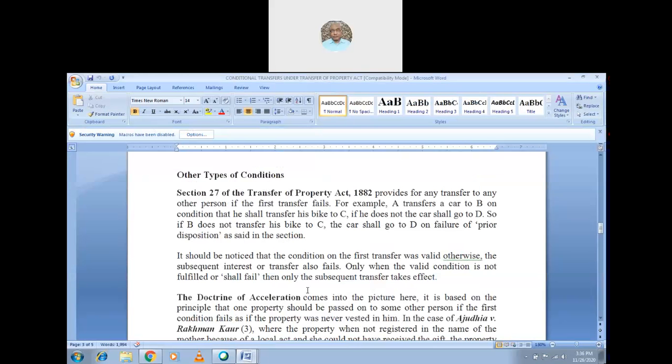Suppose the first transfer fails, can he make a second transfer or not? For example, A transfers a car to B, well and good.